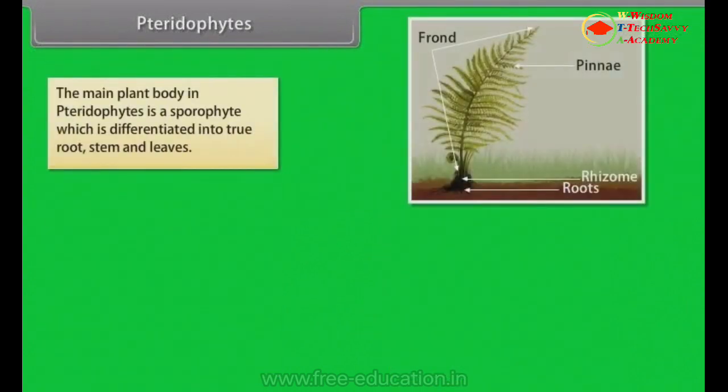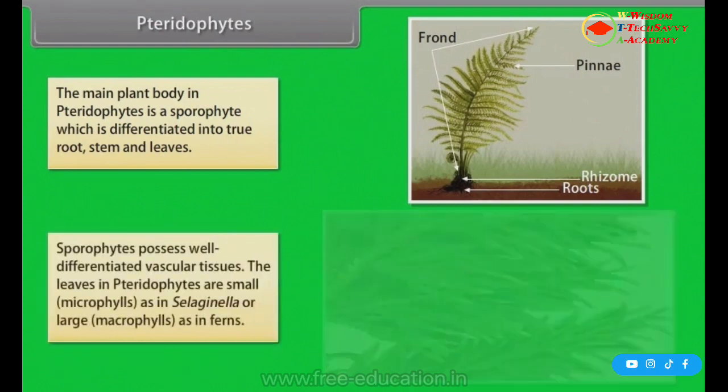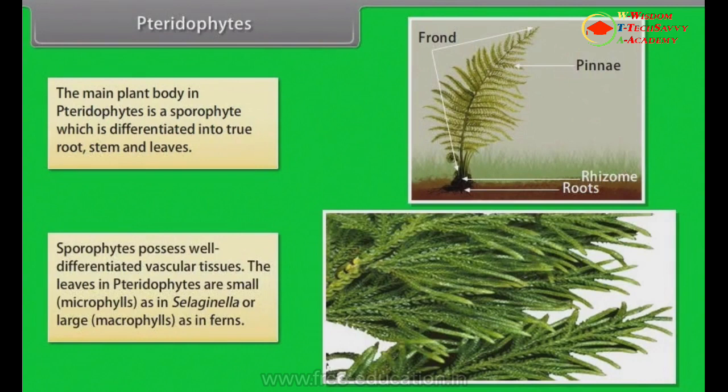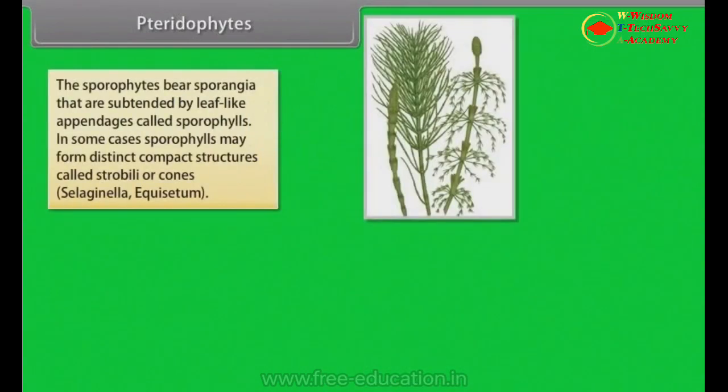The main plant body in Pteridophytes is a sporophyte, which is differentiated into true root, stem and leaves. Sporophytes possess well-differentiated vascular tissues. The leaves in Pteridophytes are small, microphylls as in Selaginella, or large, macrophylls as in ferns. The sporophytes bear sporangia that are subtended by leaf-like appendages called sporophylls. In some cases, sporophylls may form distinct compact structures called strobili or cones, as in Selaginella and Equisetum.